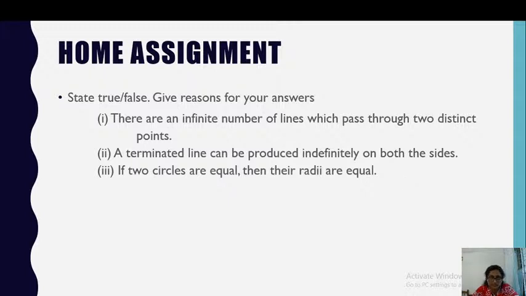Okay, this is your home assignment. First one, state true or false: there are infinite number of lines which pass through two distinct points. Is that true? Second one, a terminated line can be produced indefinitely on both sides. Is that true? And the third one, if two